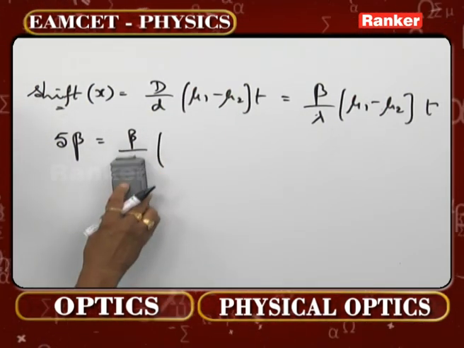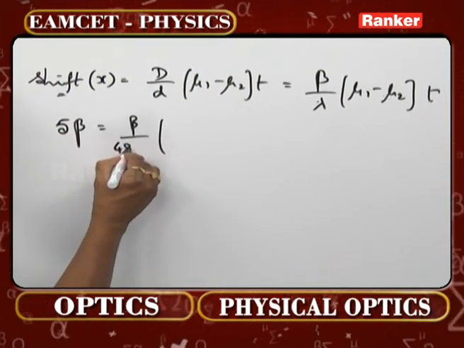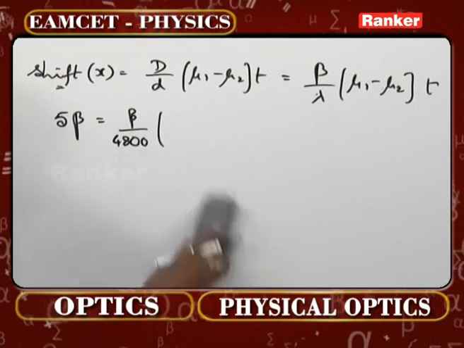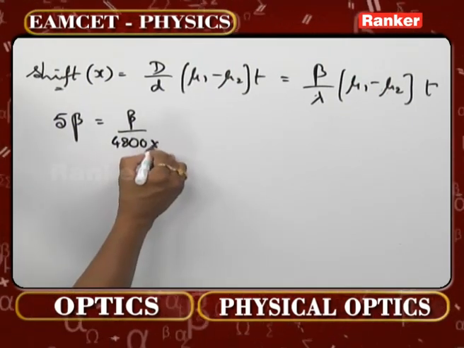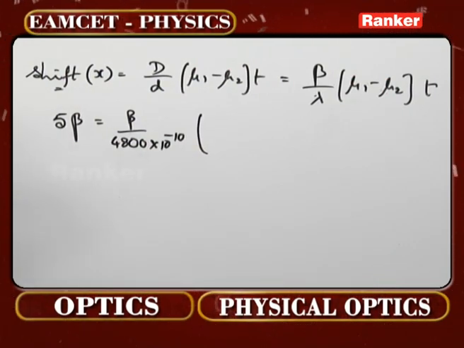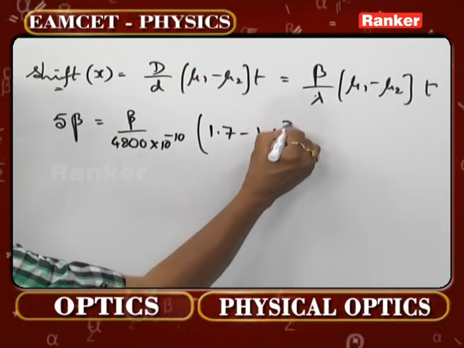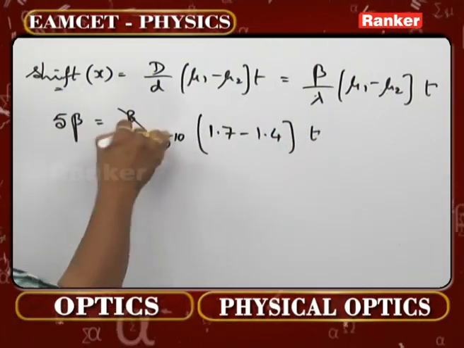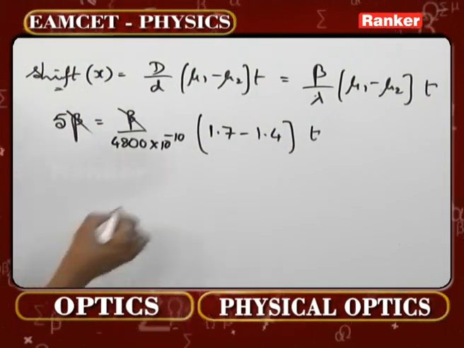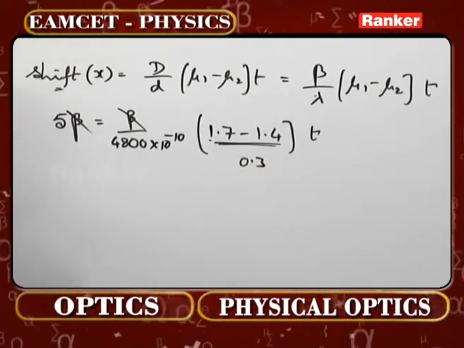What is lambda that has been given over there? You check there. It is 4800 angstrom units. That means you can write that into 10 power minus 10 into mu 1 minus mu 2, 1.7 minus 1.4 into t. This in fact beta gets cancelled. This is going to be simply 0.3. We can understand that one well.